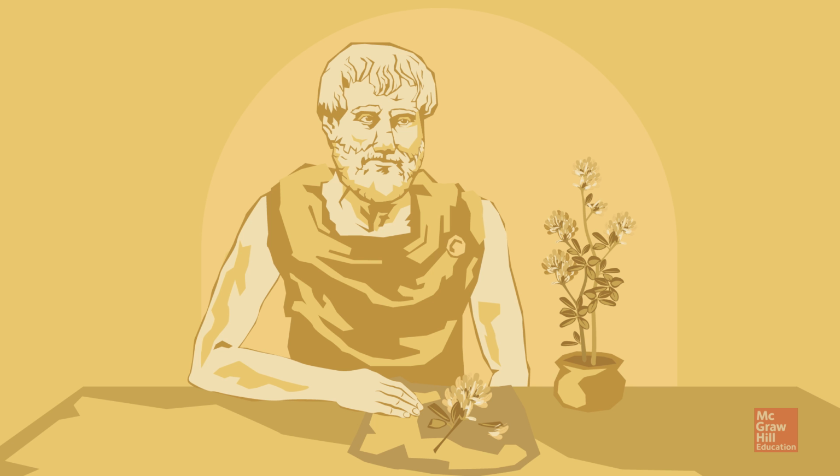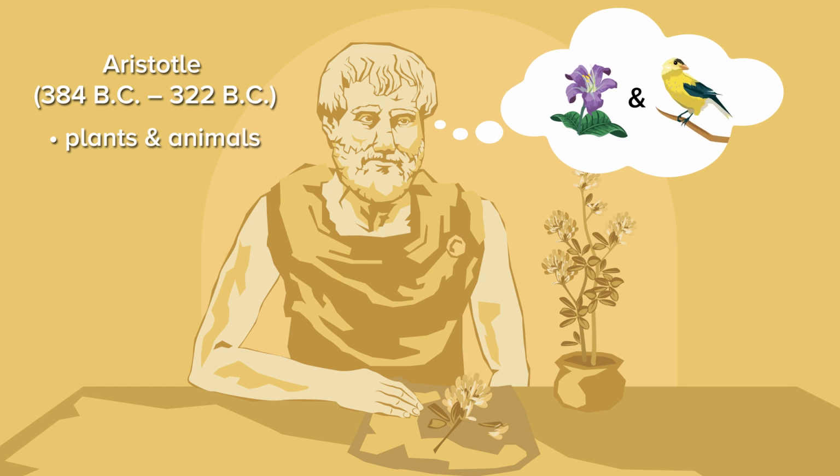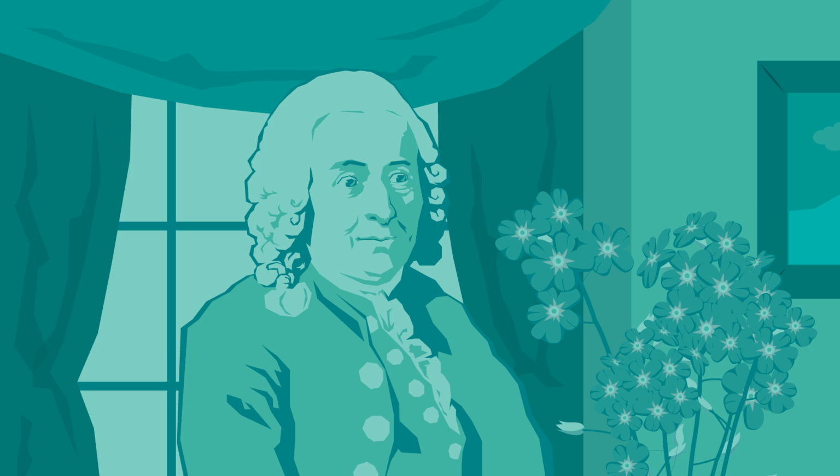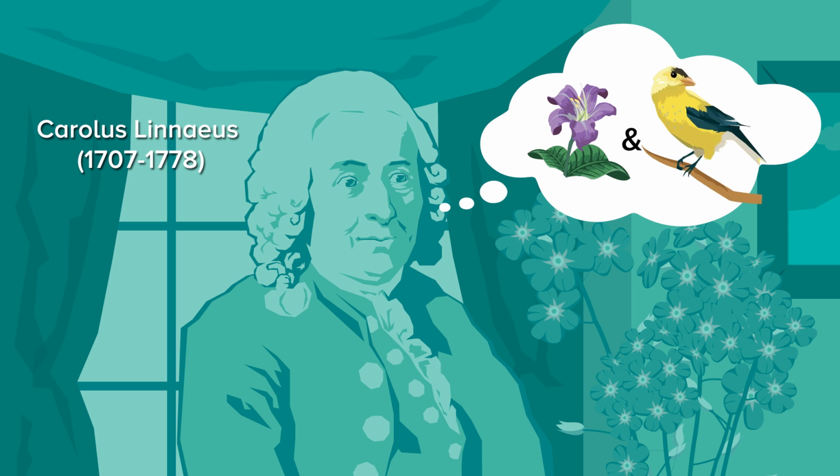One of the first people to classify organisms was an early Greek philosopher named Aristotle. Aristotle placed all organisms into two large groups, plants and animals. In the 1700s, Carolus Linnaeus, a Swedish physician and botanist, classified organisms based on similar structures. He also placed all organisms into two main groups, plants and animals, which he called kingdoms.